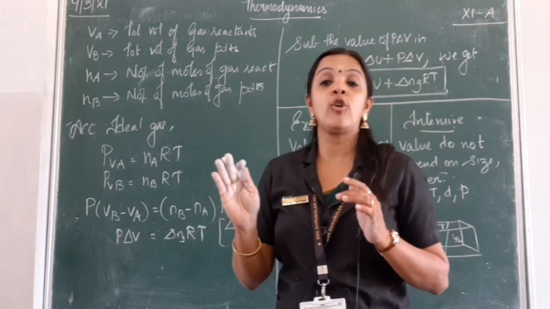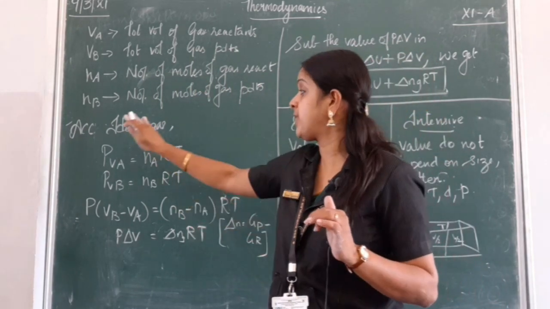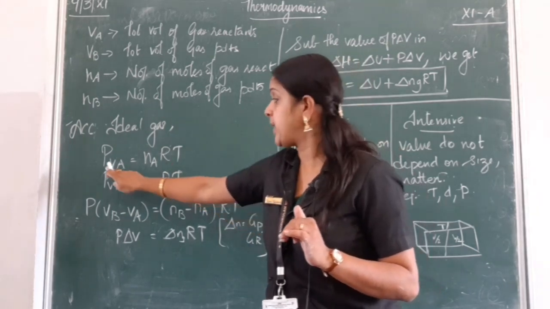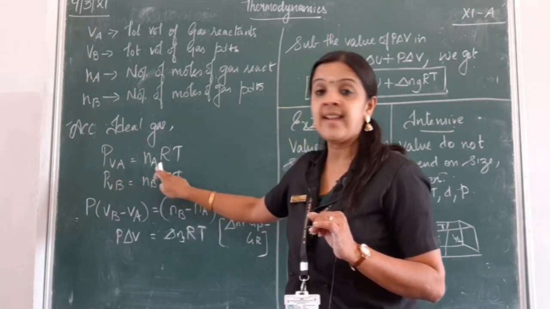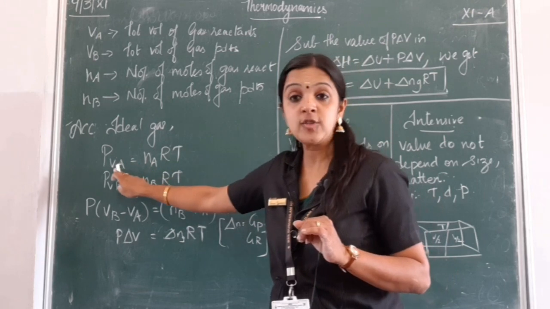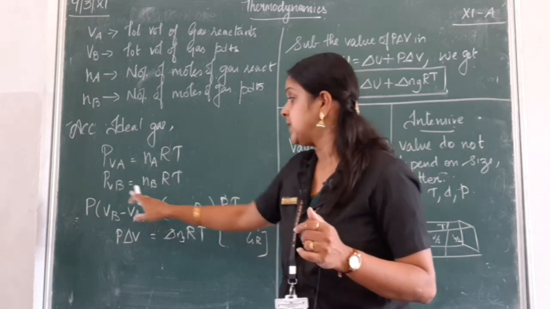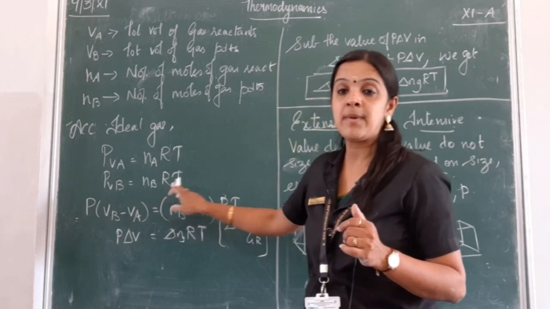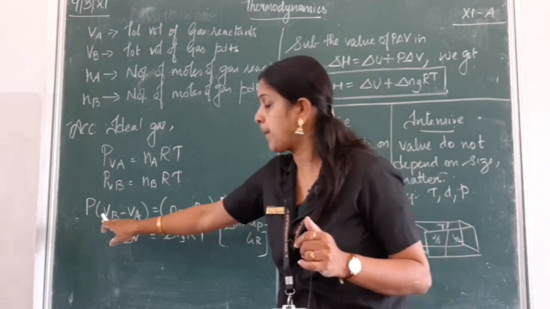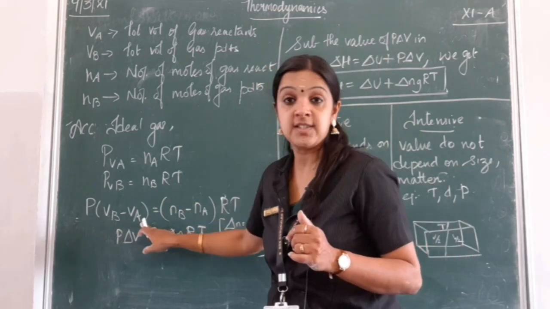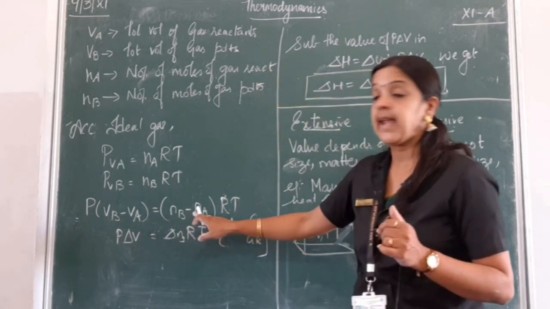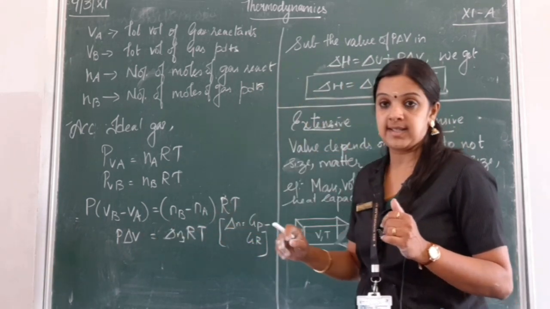Now we know, according to the ideal gas equation, PV equals nRT. So PVA will be equal to nART, where pressure is constant, temperature is constant, R is the gas constant. So PVB is equal to nBRT. Now when I take pressure as common, VB minus VA will be equal to NB minus NA into RT.